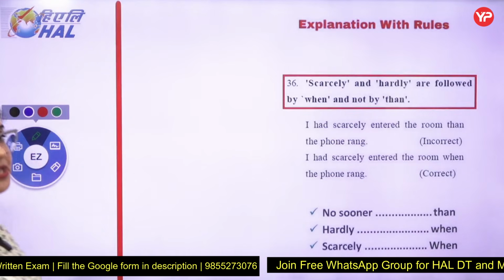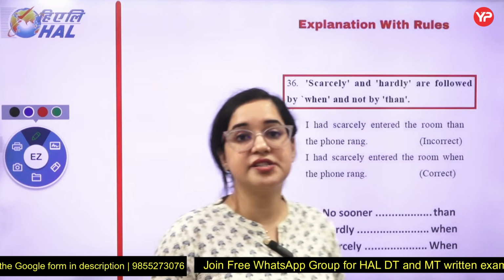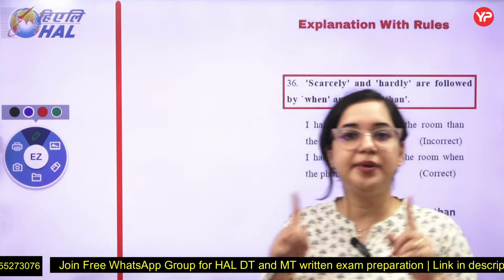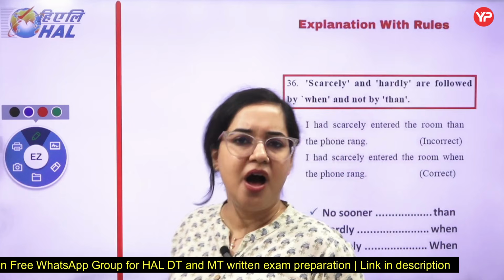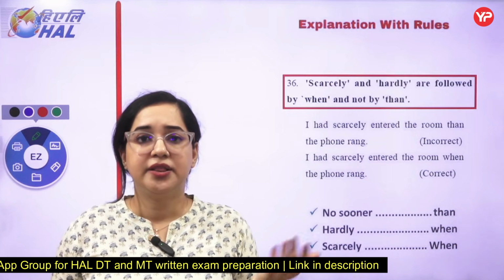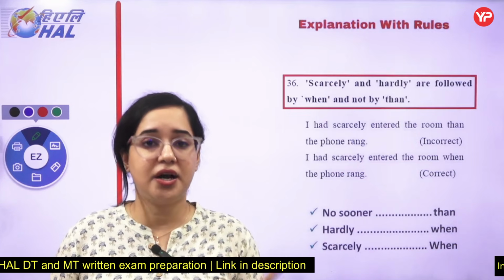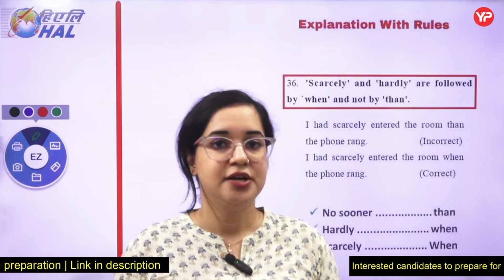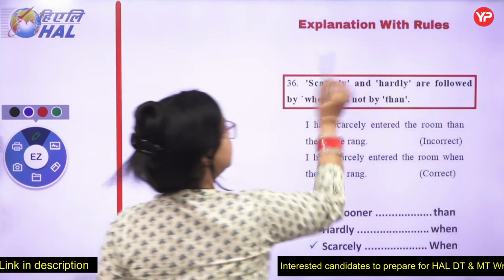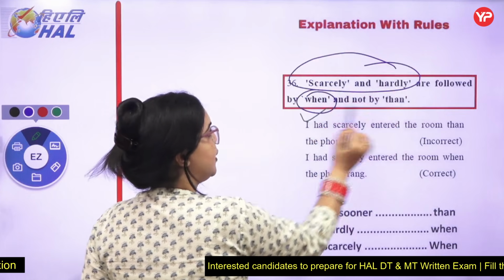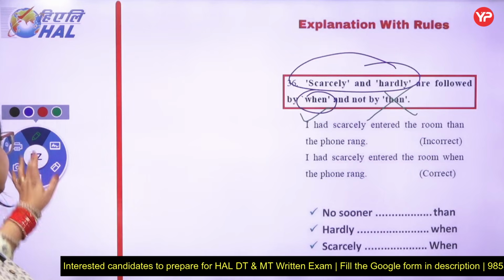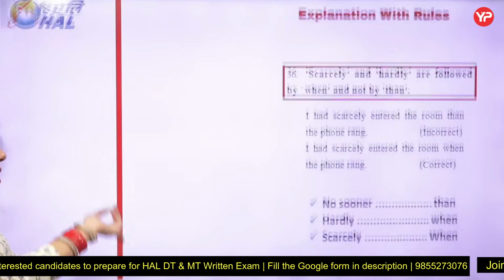Rule number 36, which states whenever you have scarcely, hardly or barely in a sentence, you will be given "than" in the combination. Hardly had I left the room, than the bell rang. No, hardly had I left the room when the bell rang, right? So whenever you have these words with you, you will always check "when". "Than" is a wrong one. And to confuse you guys, "than" will always be given rather than "when".